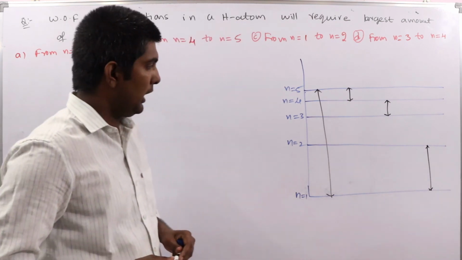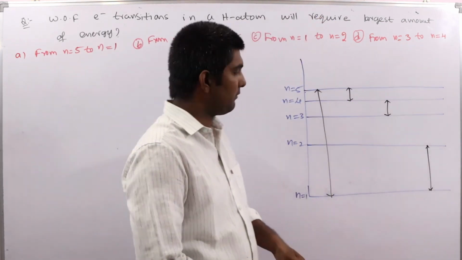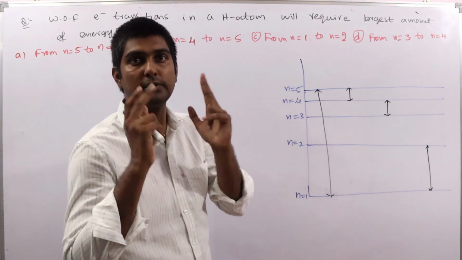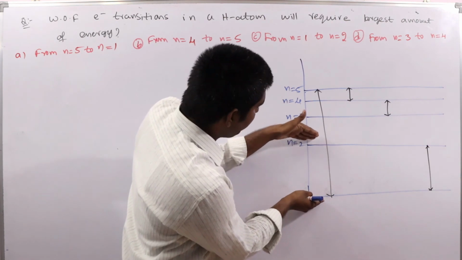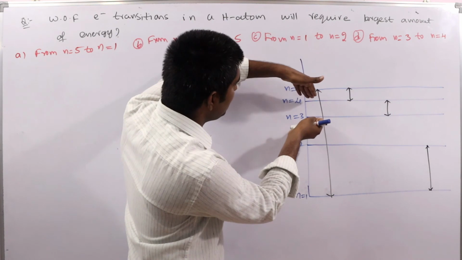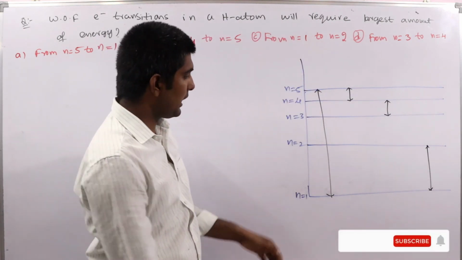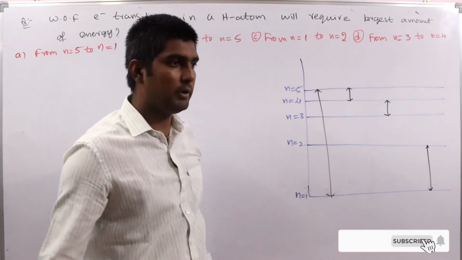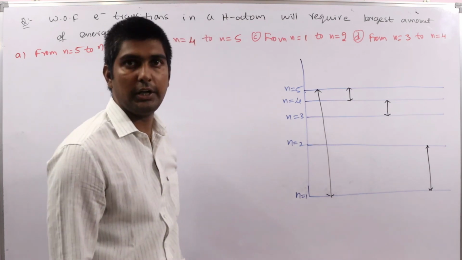Already I explained, while we are going to the higher energy levels, the energy difference between two successive levels decreases. Remember that. More energy difference between 1 and 2, less energy difference between 2 and 3, between 3 and 4 very less. Further less, as you are going to the higher energy levels, the energy difference between two successive levels is decreasing.